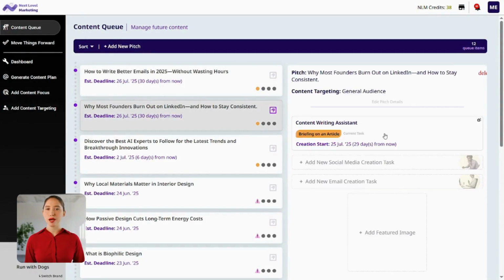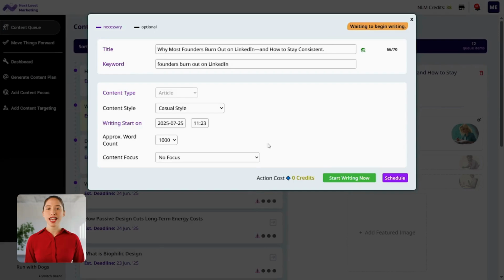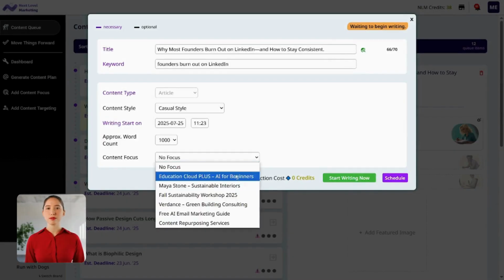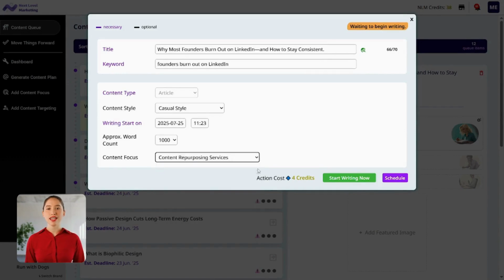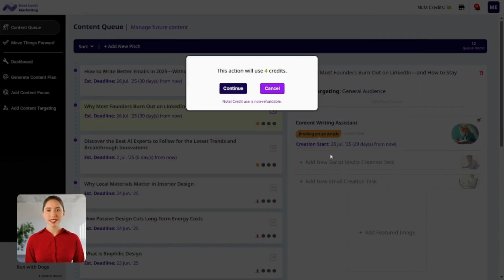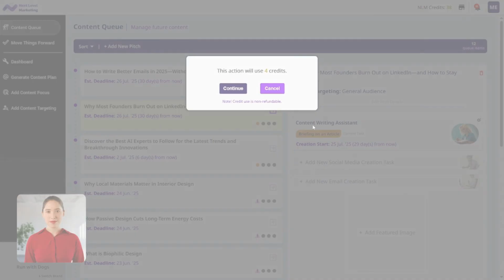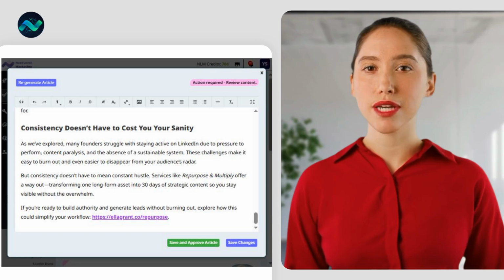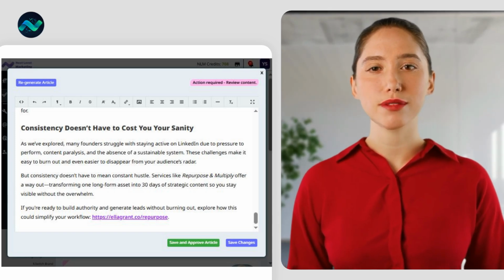You can now apply this content focus to any article inside your content queue. I'll pick one called Why Most Founders Burn Out on LinkedIn and How to Stay Consistent. I select Content Repurposing Service as the content focus, assign the AI content writing assistant, and let it go to work. In the finished draft, the AI works it in beautifully. Let me read you the conclusion where it brings up the service.